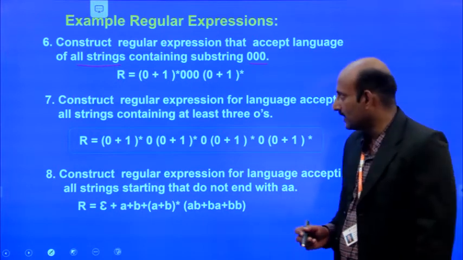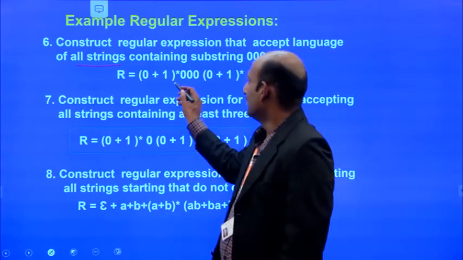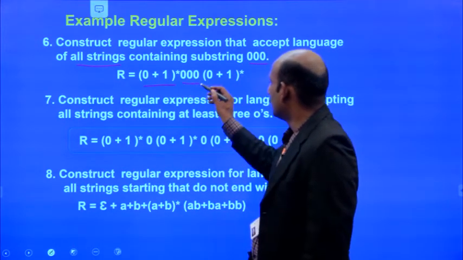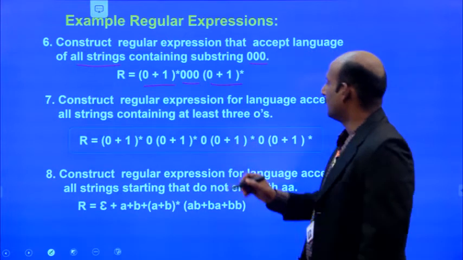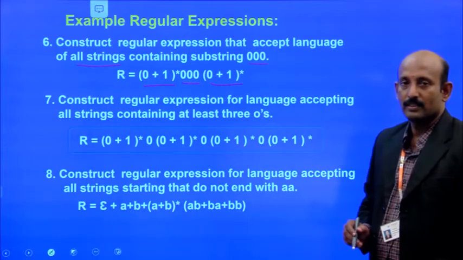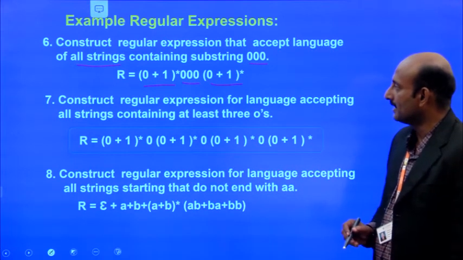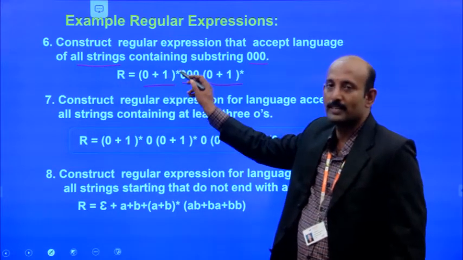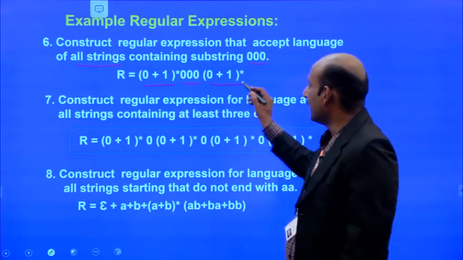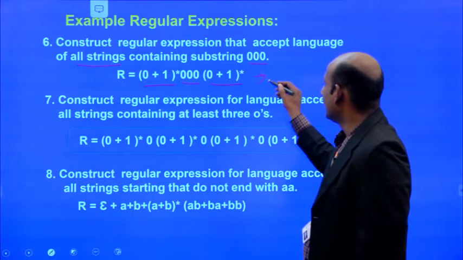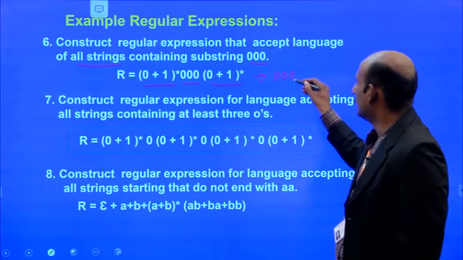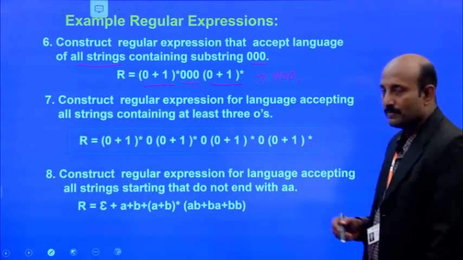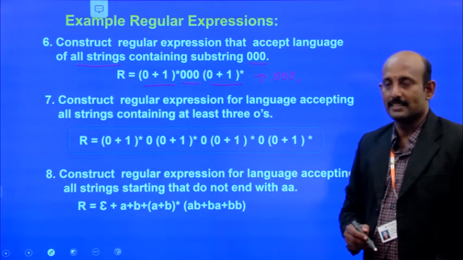So we can write the regular expression maybe (0+1)*000(0+1)*. So what languages are generated by this? First, we can assume that (0+1)* becomes empty, then we can generate 000. Okay, now there is a string generated by the language.